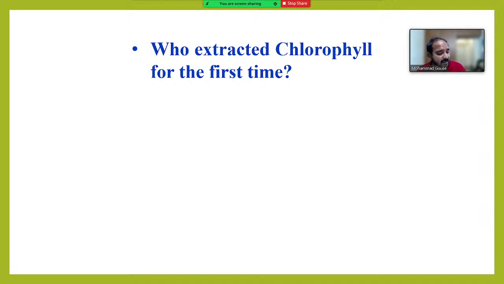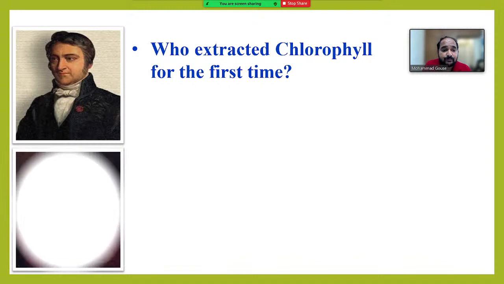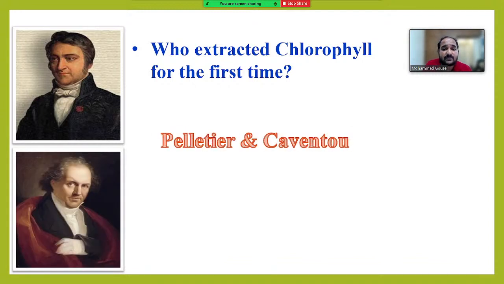Harsha Gaming, only one name you mentioned. You have to mention both of the names. Prasanna Kumar Reddy, very good. Ravi Teja, very good. Okay, Meghana Lokanatham. Right, very good. So the answer is these two people. Pelletier is the first one and Caventou is the second one. These two people extracted chlorophyll from the green leaf and they named it chlorophyll, meaning green leaf itself. And they found that only chlorophyll is not sufficient to carry out photosynthesis. Along with chlorophyll, there should be some other accessory pigments.